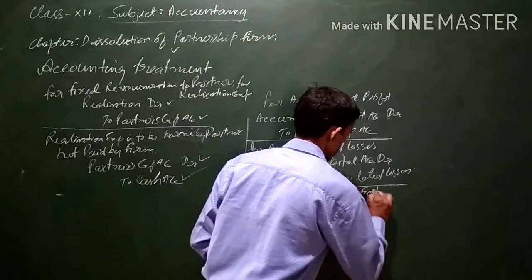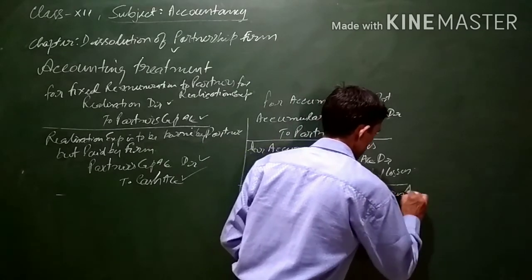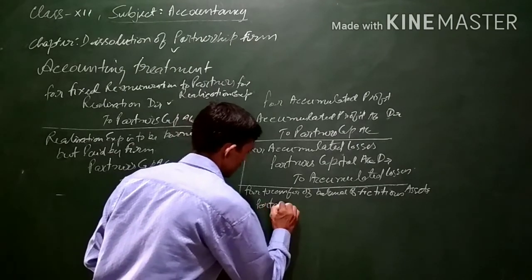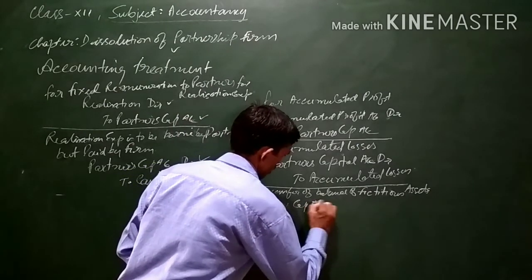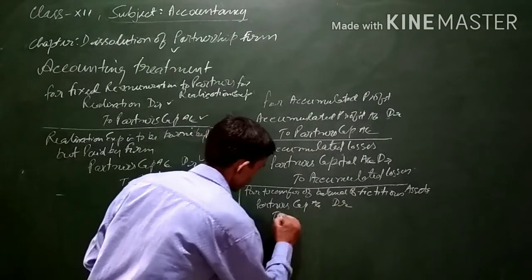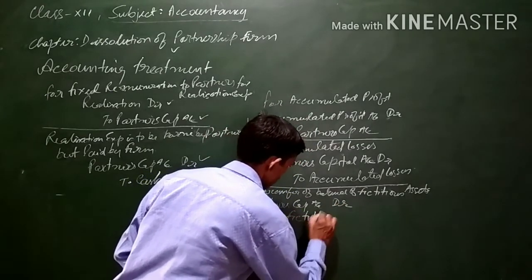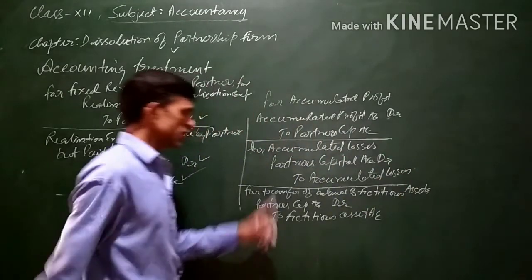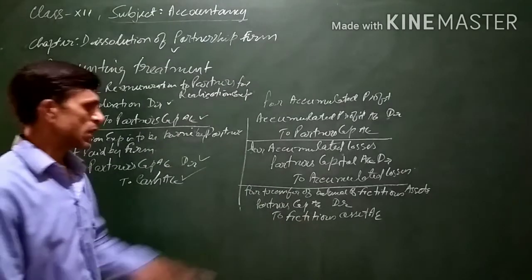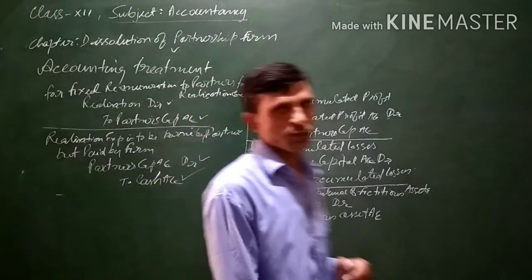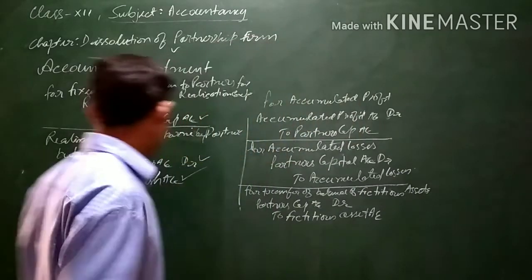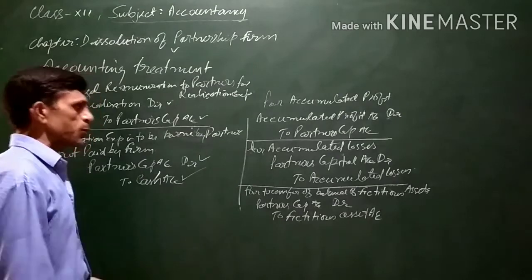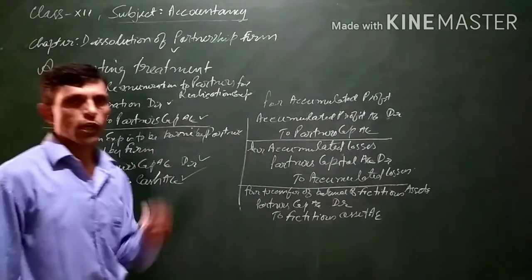The partner's capital account will be debited in their profit sharing ratio. Partner's capital account debit to fictitious assets. In this way, the fictitious assets balance will be transferred to the partner's capital account in their profit sharing ratio. Now, as we have discussed earlier, first of all the realization account is prepared. After preparing the realization account, the partner's loan account is prepared.